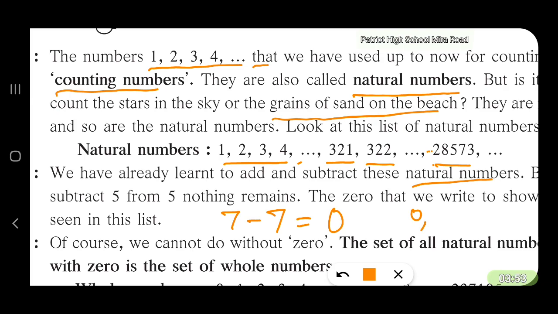That means none of the boys are there. Then 1 boy comes, 2nd boy comes, 3rd boy comes. If the boys go on adding, this becomes the whole numbers. Your natural numbers do not have a 0, but the whole numbers have a 0 at the beginning.